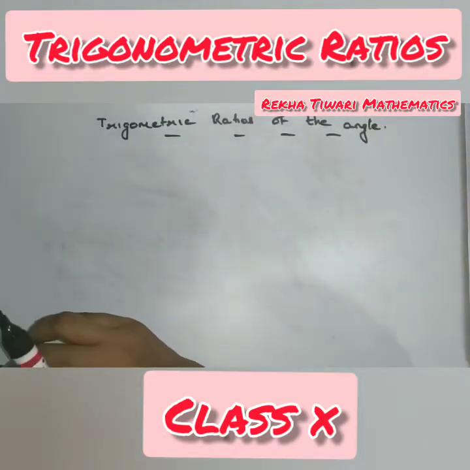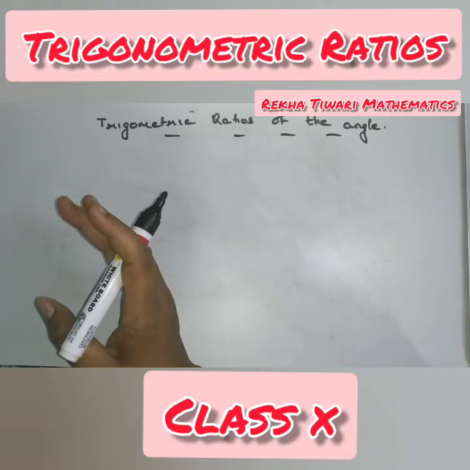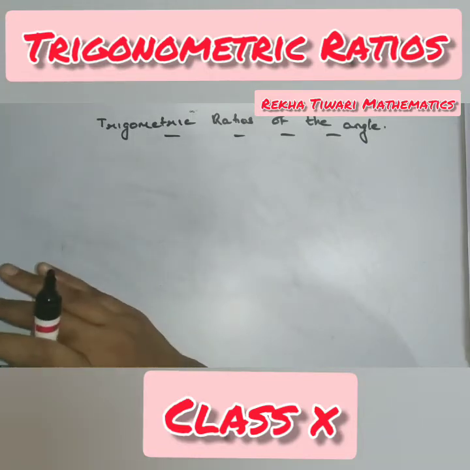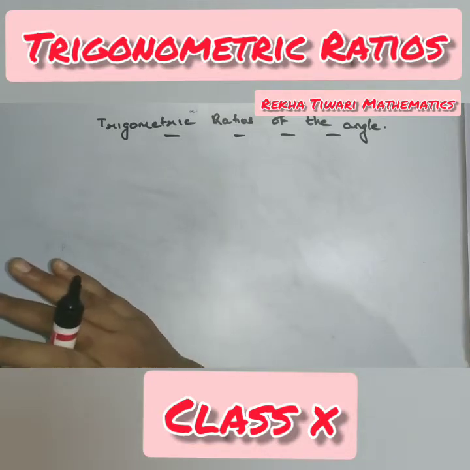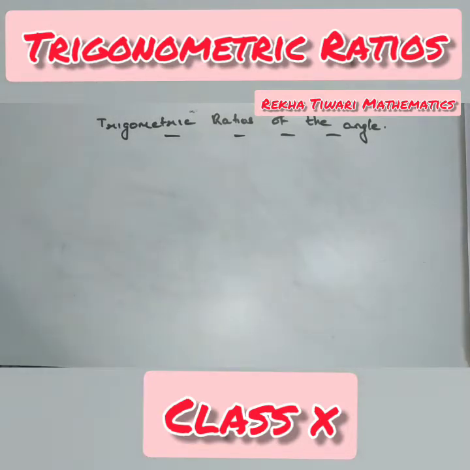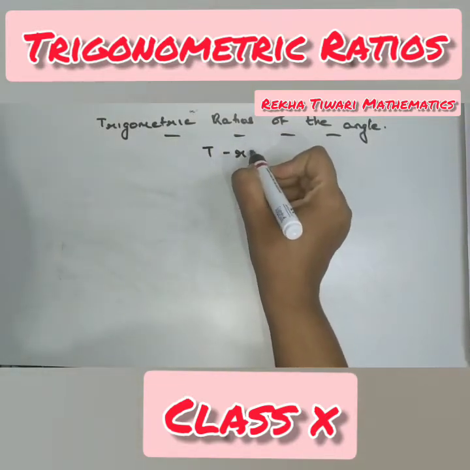In class 10th, we restrict our study to acute angles only. However, this can be extended to other angles. But since we are in 10th, we have to read only the basic terms restricted to acute angles. So come to trigonometric ratios. Trigonometric ratios, in short, are written as T ratios.